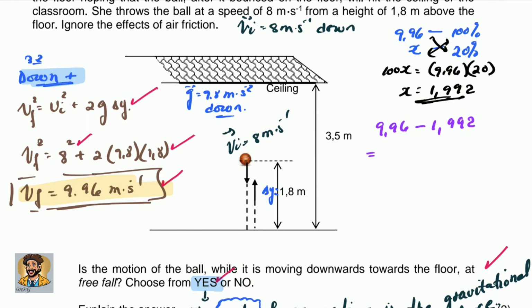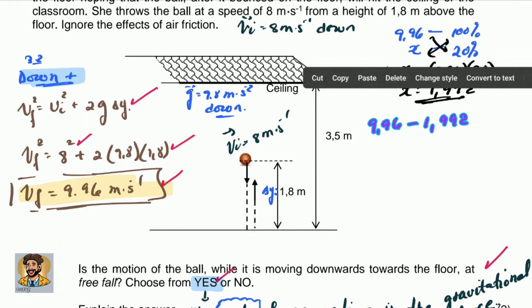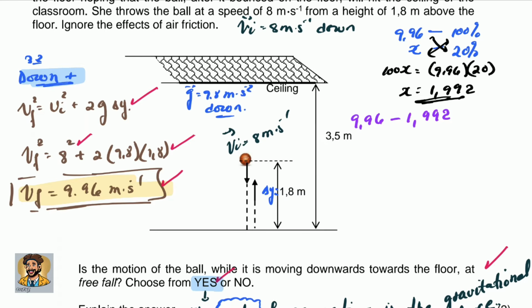Okay, which actually we can write there to save some space. Let me move it here a little bit and let me write here. This is going to be equal to 7,968 meters per second. This is the speed with which the ball leaves the ground, which is the 9,96 minus 20%, because the ball decreases by 20%. So I hope this is clear, because it's important.